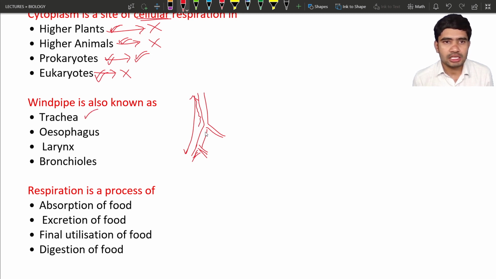So trachea is correct, and esophagus is not correct. Why? Because this is the esophagus, and the esophagus helps in the movement of the food material. So it is not correct.